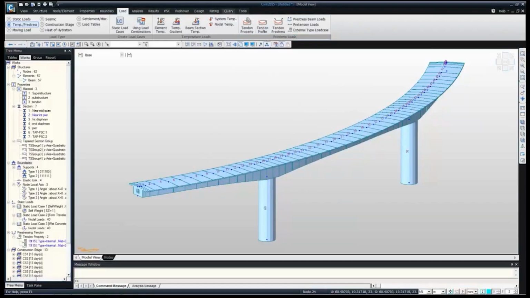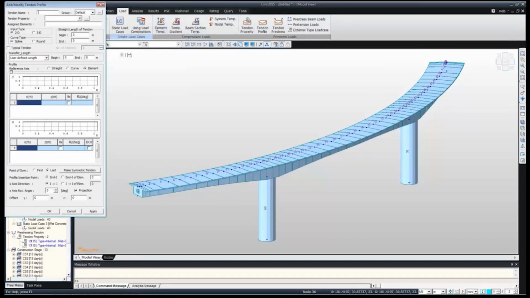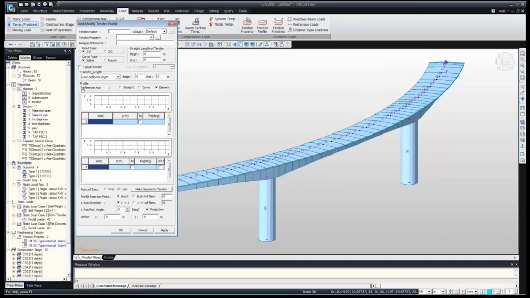For the tendon profile, we can directly give the input of the coordinates here. If I go to the tendon profile, add. Here we can directly give whatever name it is, let's say T1. Then tendon property, again which property, we have defined the 2 properties.